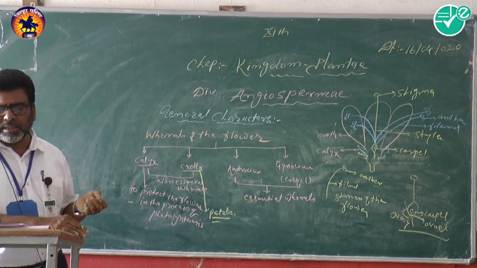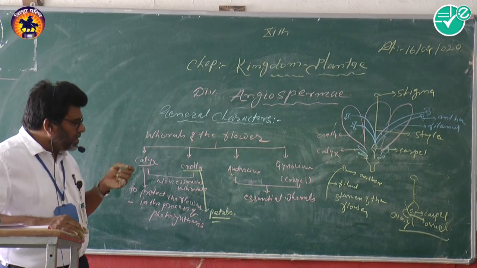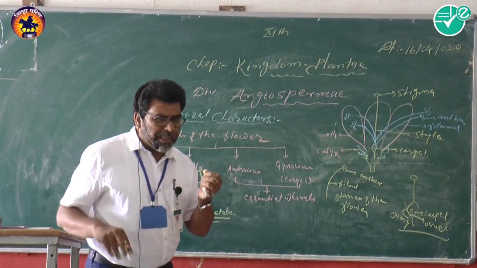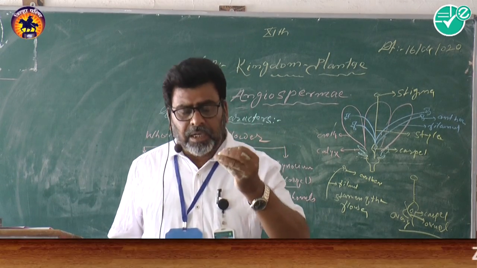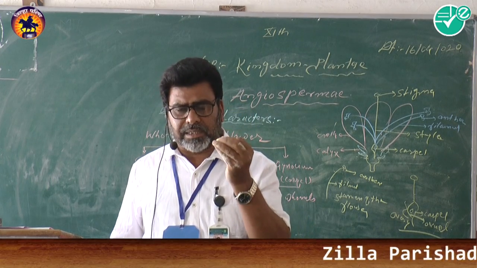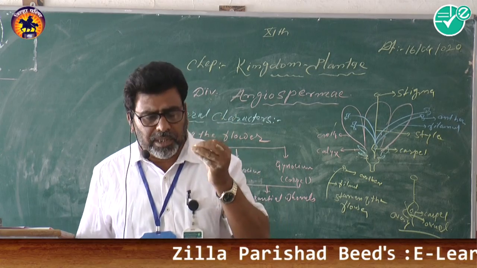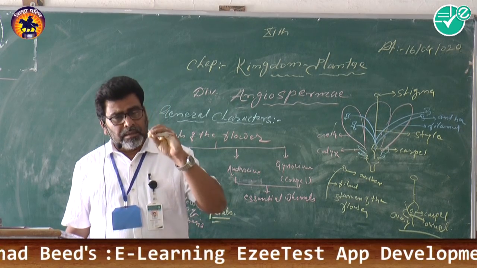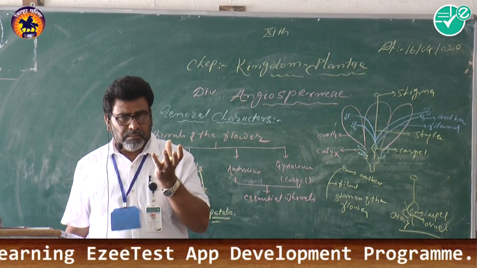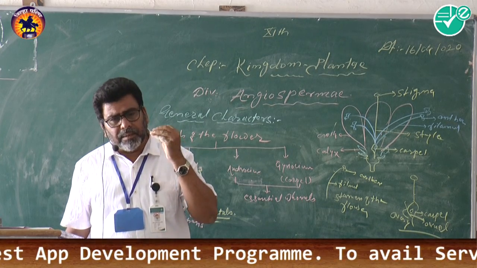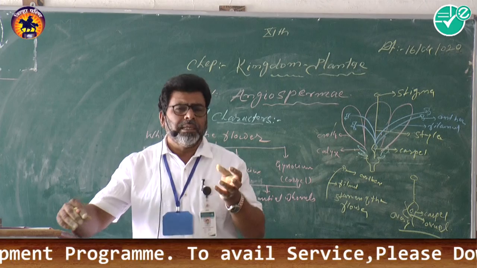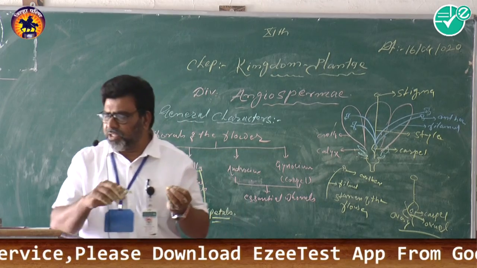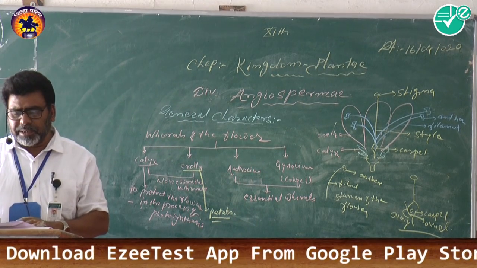Now second is the corolla, the second whorl, which is made up of petals, with a different number of petals in different flowers. The function of the petals is, first of all, to protect the internal whorls, the androecium and the gynoecium, and to support them. The petals are colored, either red or blue, and from this color the insects are attracted to the flowers for the purpose of pollination. In this way they attract insects for pollination. The calyx and corolla are